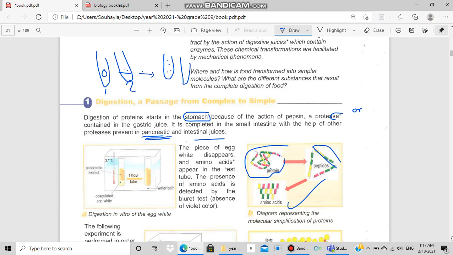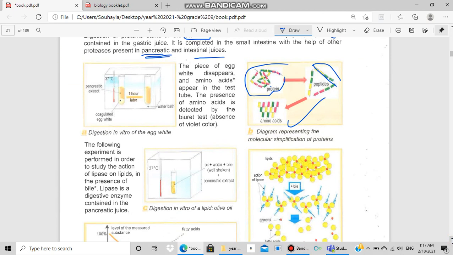Look at this experiment. We have one test tube. They put inside this test tube coagulated egg white. Egg white is a protein. And they put inside the egg white a pancreatic extract, meaning pancreatic juice. They place this test tube at a temperature of 37. Why? Because it is the body temperature. In a water bath. Why in a water bath? Because the water bath keeps the temperature constant at 37.